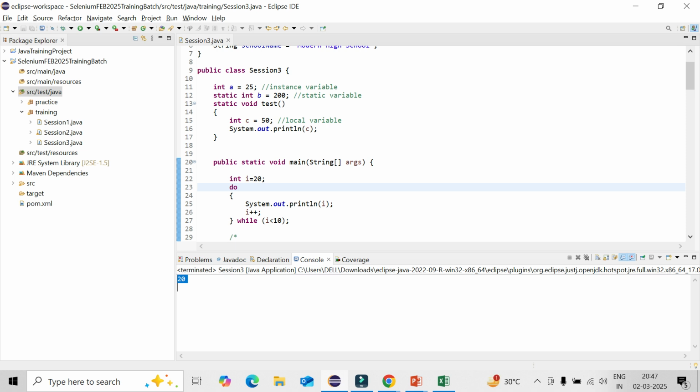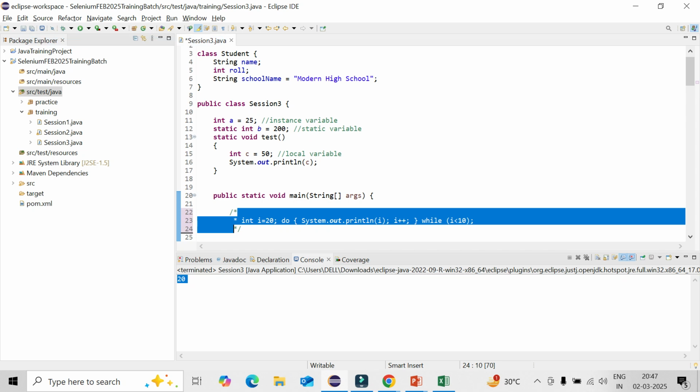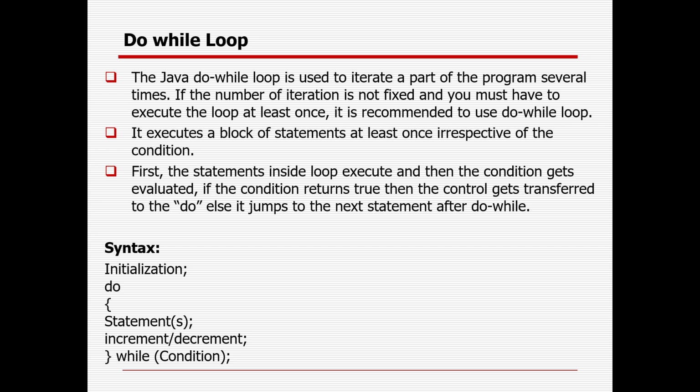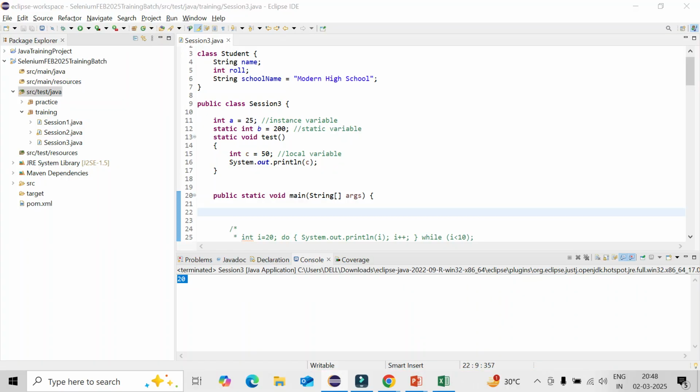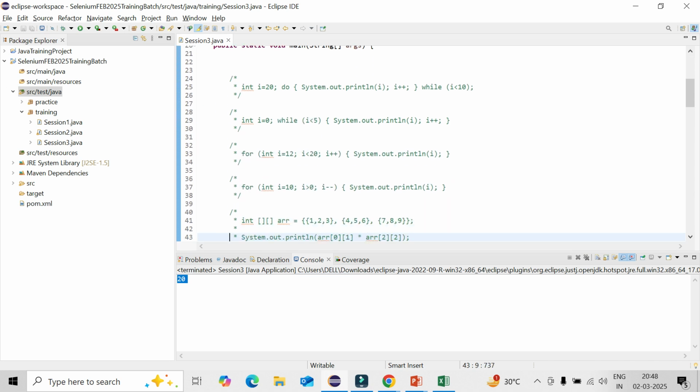So that is the way you can do it. Then with this context, you can understand two important things, which are the break and continue keywords. Break is also used in if else conditional statements, which you will be learning in the next session. But apart from that, we can use the break and continue keywords in a loop to control the loop. Okay, so what is the way I will be using it? You can use it in any loop, like the for loop. Whatever for loop I have written, let's copy this loop, any of the for loops.